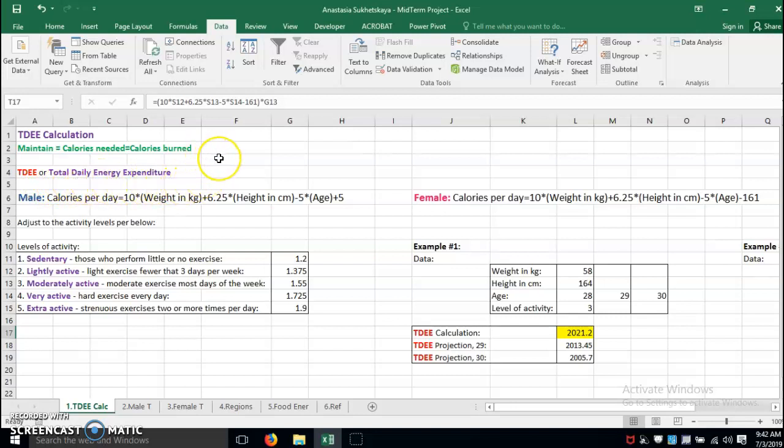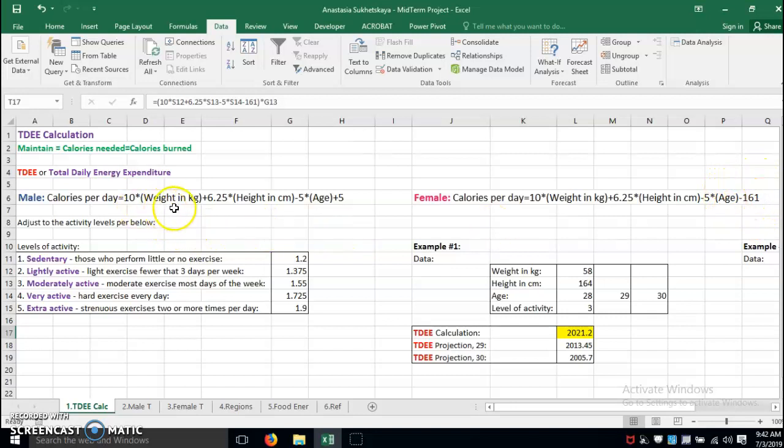We all know that in order to stay at the same weight, within the same range, we need to consume the same amount of calories that we burn. So let's see how this formula works. For male and female, basically the formula is the same. There is only one difference: for male we add 5, for female we subtract 161.